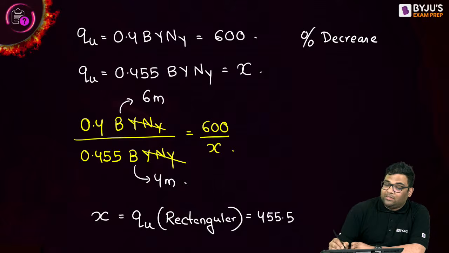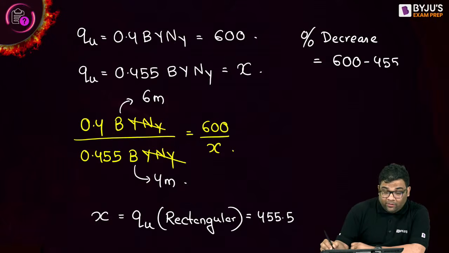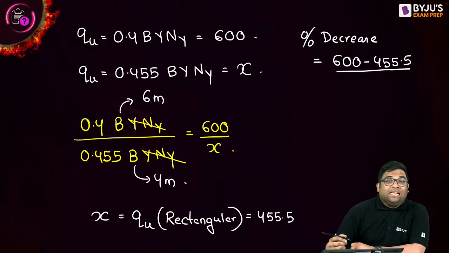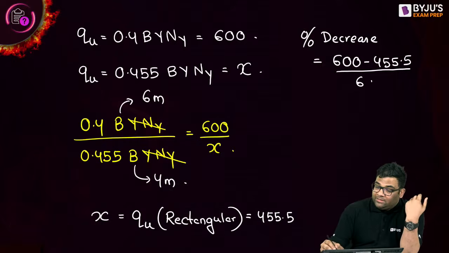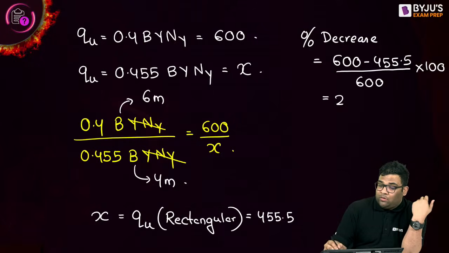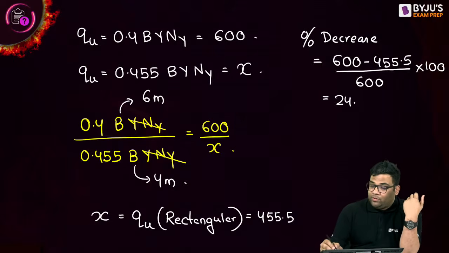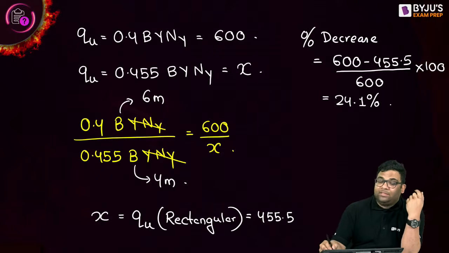The decrease is 600 minus 455.5, divided by the original one, right? Always divide by the original one, which is 600, into 100. I'll get a value close to 24%, or 24.1%.